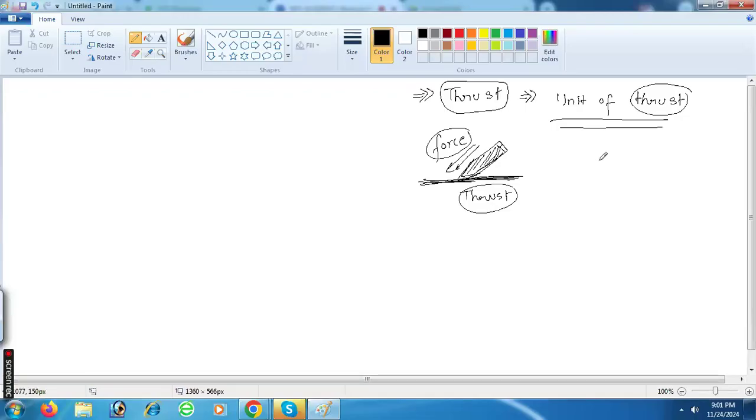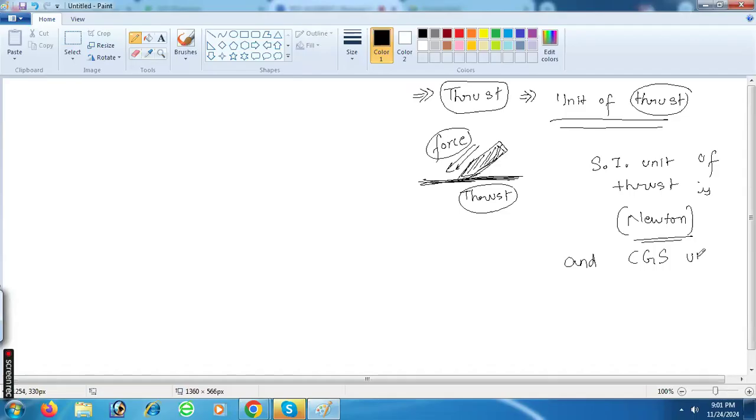So we can say here, the SI unit of thrust is newtons. Can you understand this? The SI unit of thrust is newtons, right?